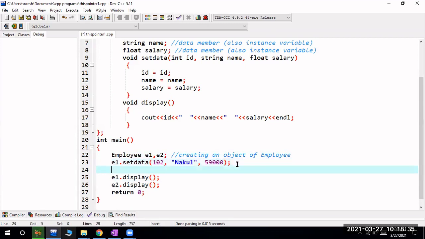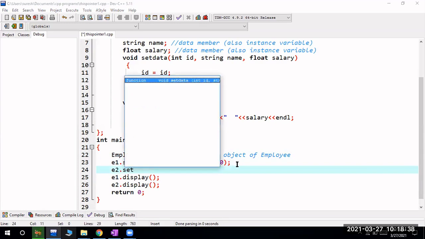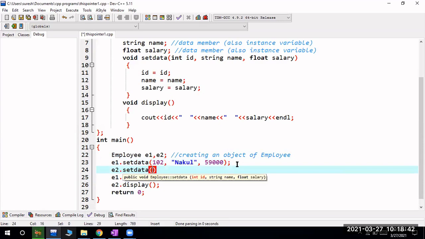I will call E2.setData with 101 comma, and what is the salary? I created two objects and I am calling those methods, the setData function, and after this I am displaying with E1.display.